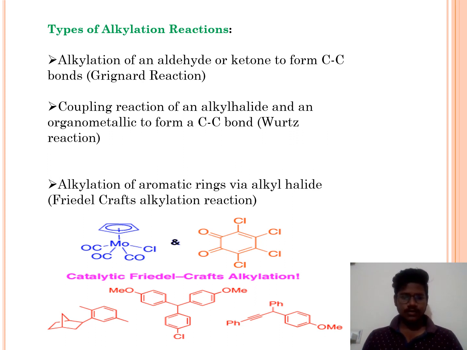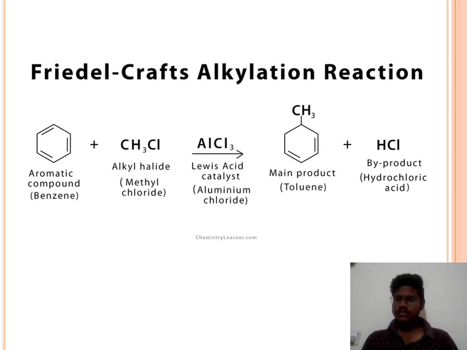In this picture, we can see some catalytic Friedel-Crafts alkylation. The Friedel-Crafts alkylation refers to the replacement of an aromatic proton with an alkyl group. This is done through the help of a carbocation.